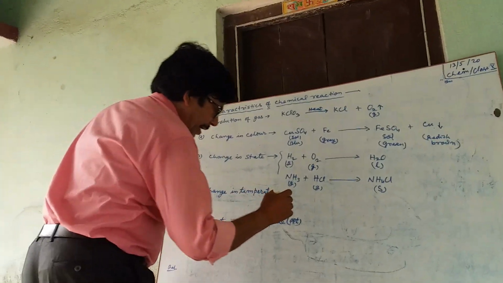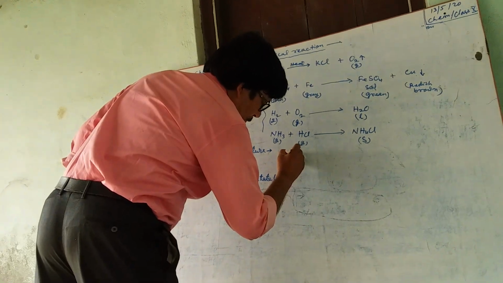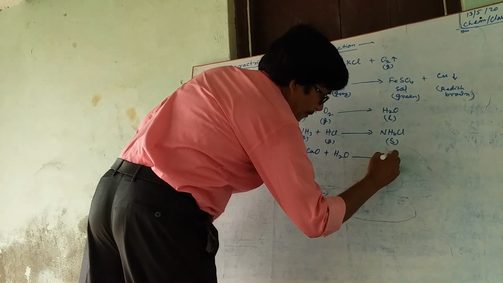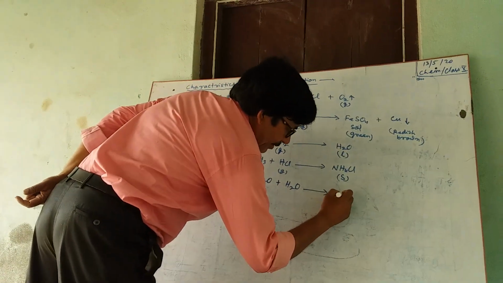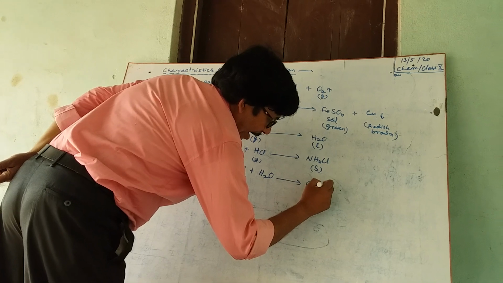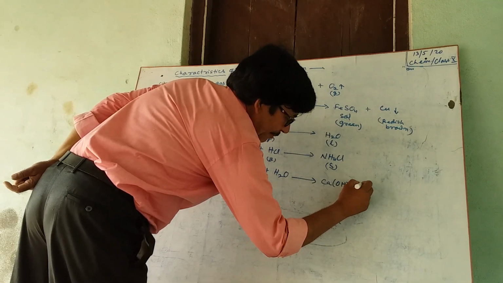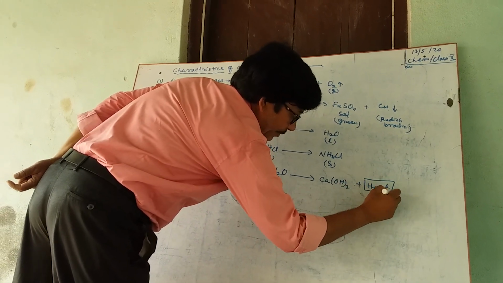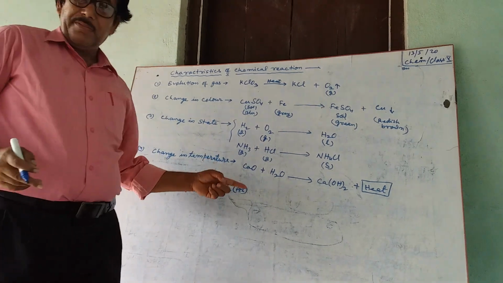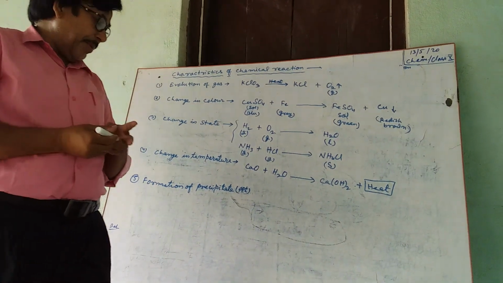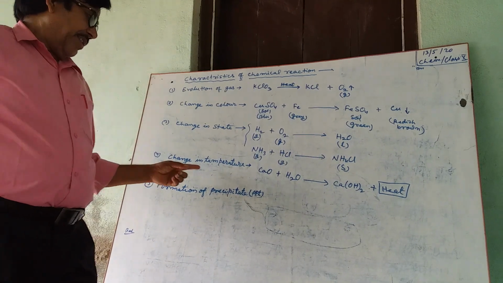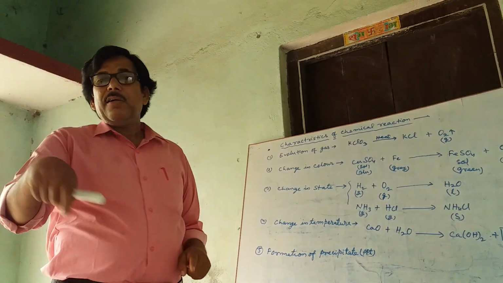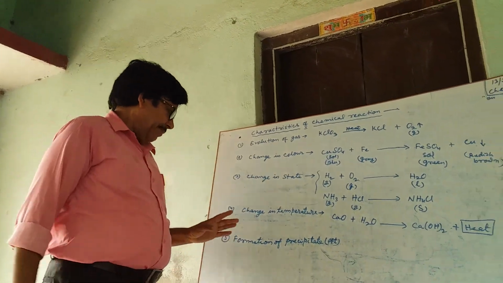Another, change in temperature. Suppose CaO, calcium oxide, when treated with water, it will form calcium hydroxide, plus a lot of heat is produced. That increases the temperature of the reactants. Here the change in temperature has taken place. This indicates that the chemical reaction has taken place.